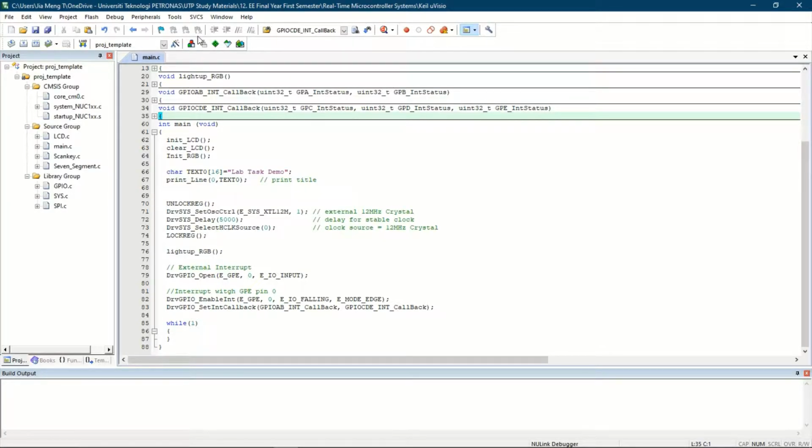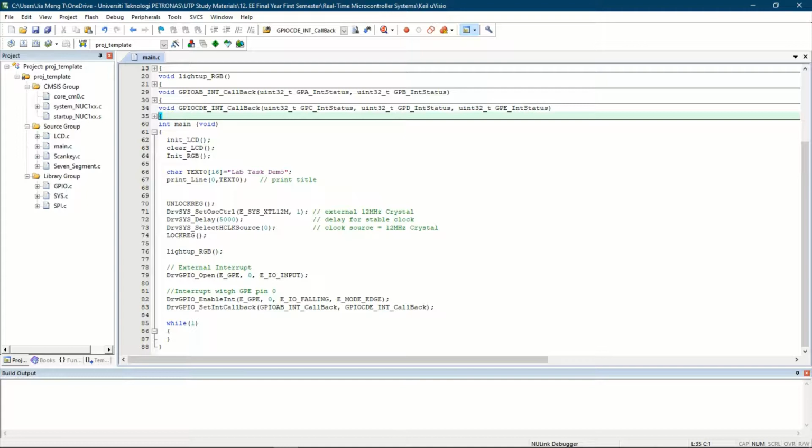So for the second task, we need to connect a switch to pin 0 of GPE. Whenever the switch is pushed, one of the RGB LEDs should be turned off in a sequence, and when the switch is released, all the RGB LEDs should be turned on. So we look at the main script.